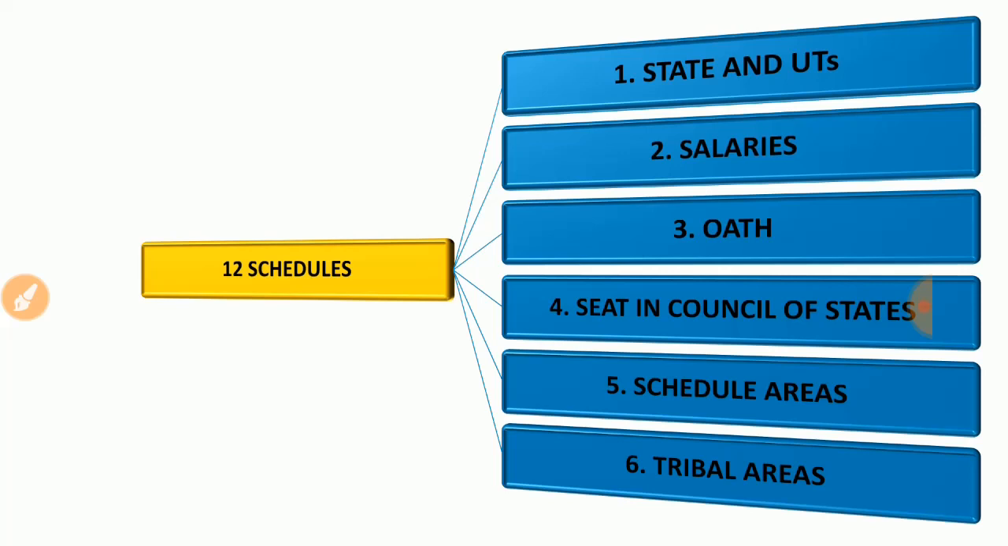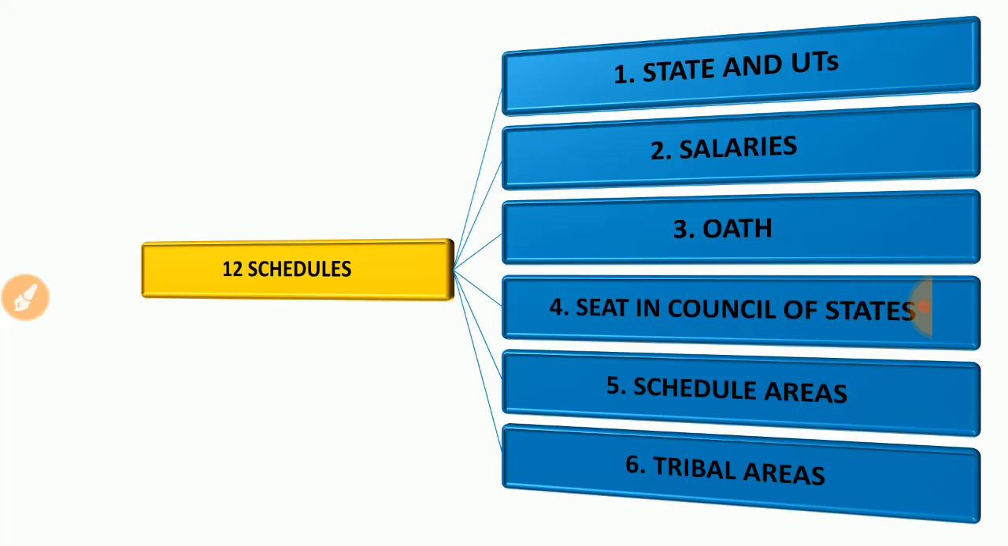Schedule 1, states and UTs. Schedule 2, salary. Schedule 3, oath and affirmation. So when a minister comes into power, or an MLA or a member of parliament comes into service, he definitely has to take an oath and affirmation. The points on which the person is going to take the oath are written clearly in Schedule 3. And the fourth one is seats in the Council of States. So you know that in the parliament we have two bodies, or two houses.